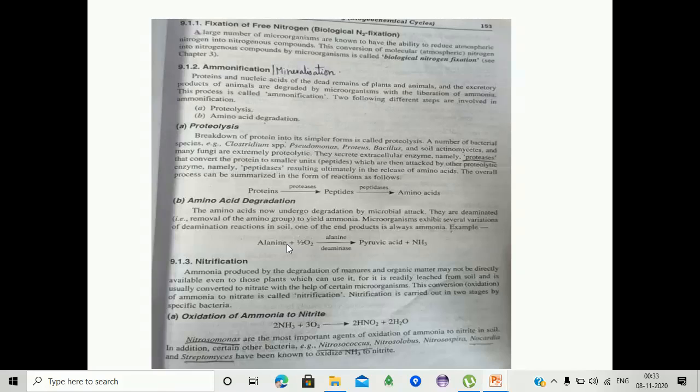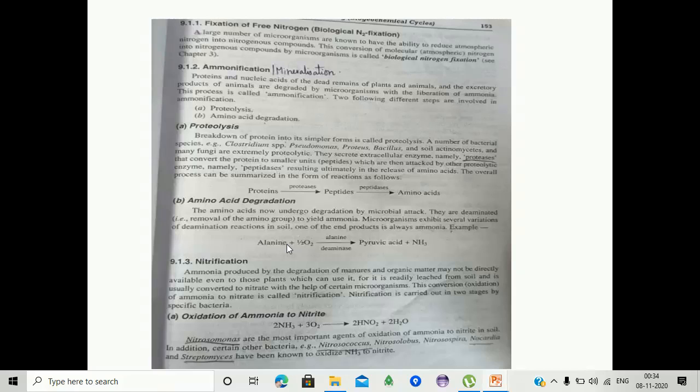In proteolysis, Clostridium species, Pseudomonas, Proteus, Bacillus, etc. are responsible for the conversion of proteins into amino acids. Here we are observing the equation. Proteins, which are long chains, are converted into peptides in the presence of protease enzyme. These protease enzymes are responsible for the conversion of proteins into peptides.